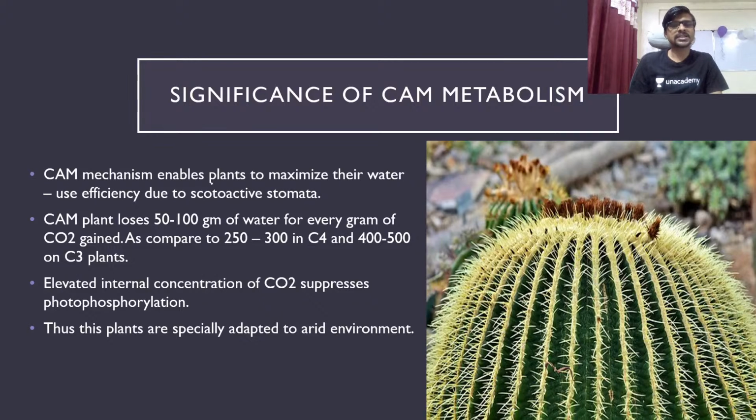So the CAM mechanism enables plants to maximize their water use efficiency due to the scotoactive stomata. Stomata are not open at the daytime, so the water loss is minimized. So CAM loses 50 to 100 gram of water for the 1 gram of carbon dioxide.